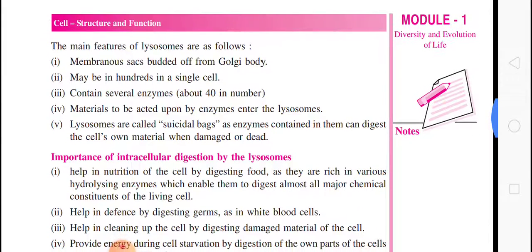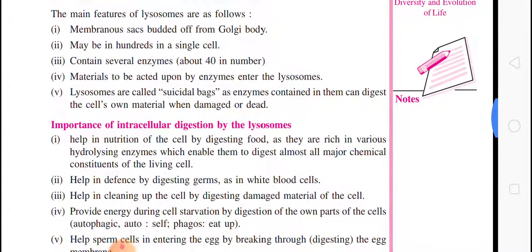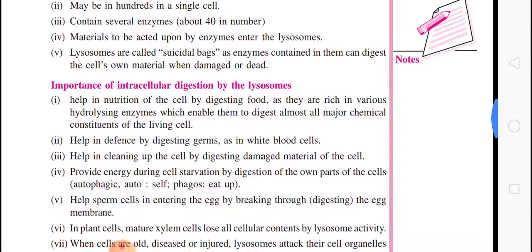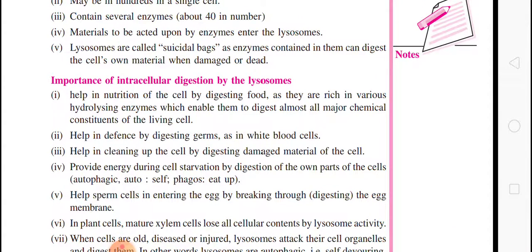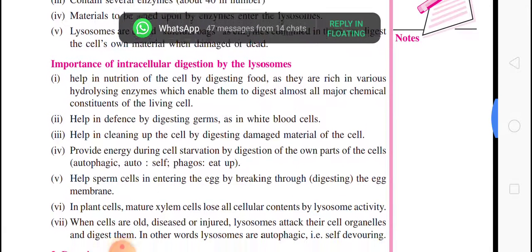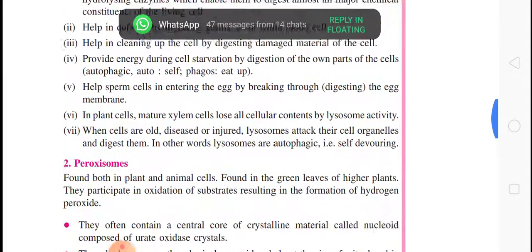Now, students, you have to see the importance of intracellular digestion by the lysosomes. It helps in the nutrition of the cell by digesting food, as they are rich in various hydrolytic enzymes which enable them to digest almost all of the major chemical constituents of the living cell. You can go through this and study it.